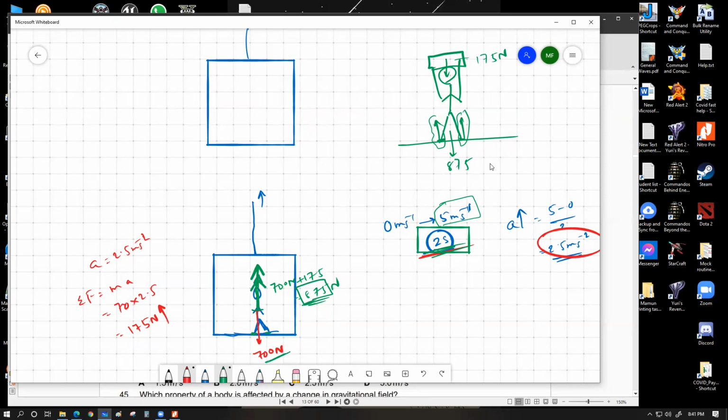Let's say I now have reached the desired level of the lift, and I'm about to slow down because I want to get out of the lift to the floor. So when the lift is about to stop, it was going upwards at a speed of 5 meter per second, which wants to come to rest. So it wants to become 0 meter per second. To achieve this, there should be a downward acceleration, and that downward acceleration, let's say